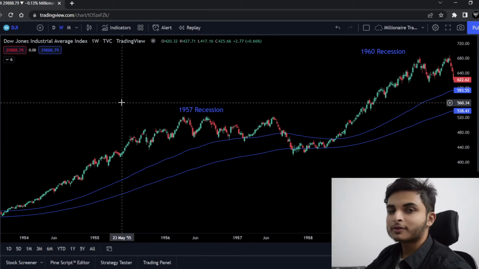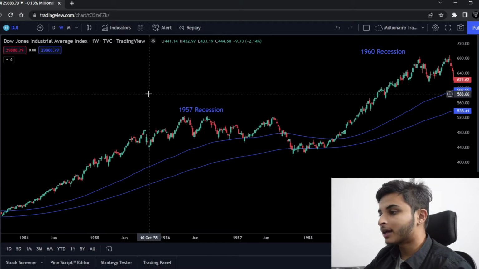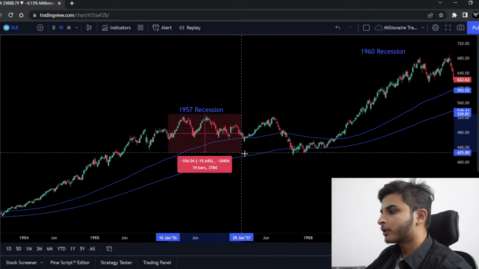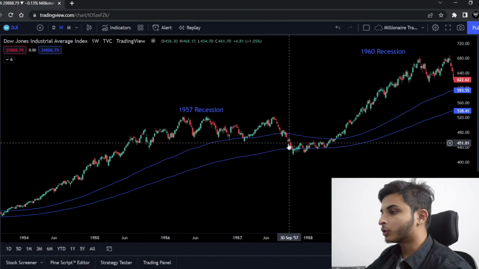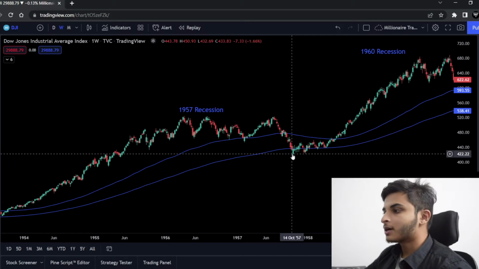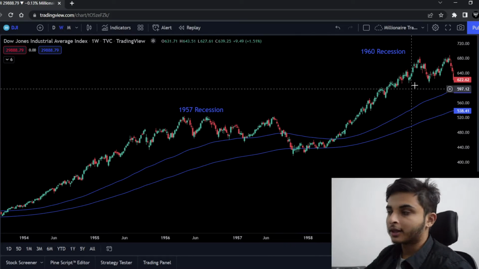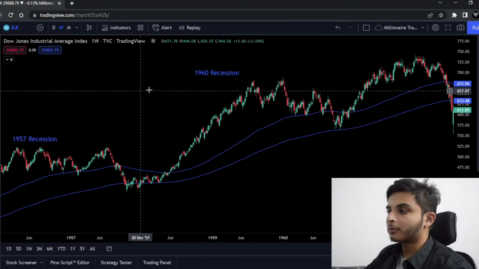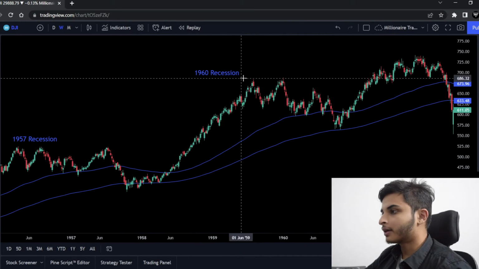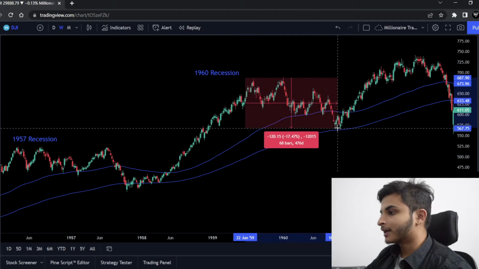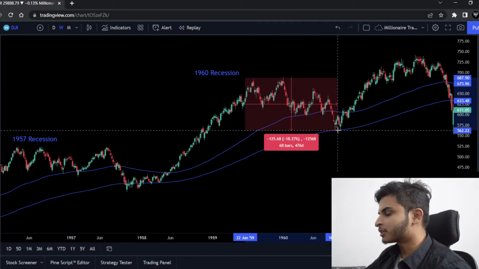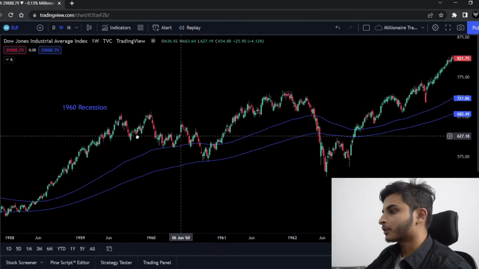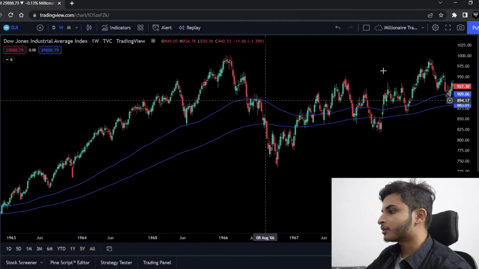So starting analysis from 1957. In 1957, America went into a recession and आप देख सकते हो the market fell by almost 20% and it took support from the 200 moving average. After that market again gave a very good up move and उसके बाद again in the year 1960 America went into a recession and the stock market again slid and gave almost 18% retracement, taking support exactly from the 200 moving average.